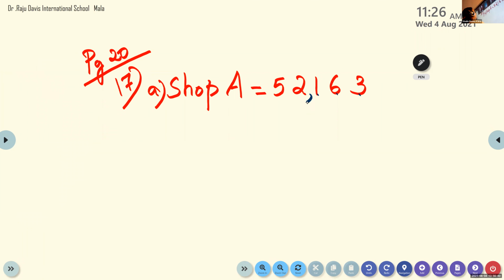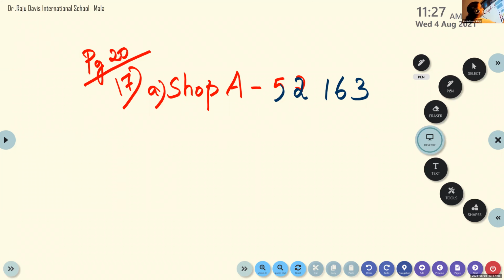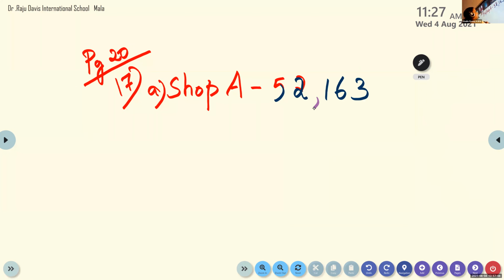Okay, so children, here we have the ones period with ones, tens, and hundreds, and this is the thousands period with thousands and ten thousands. So the ten thousands and the ones are separated using a comma. So 52,163, after 3 digits I will use another color here. So how do you read this number, Ameya? 52,163. Yes, very good.